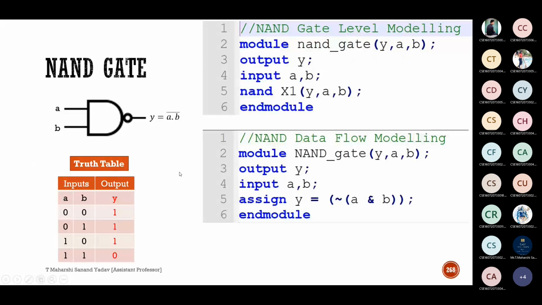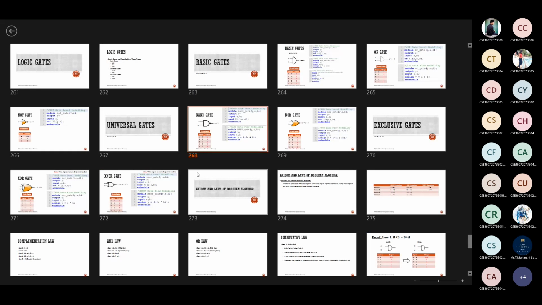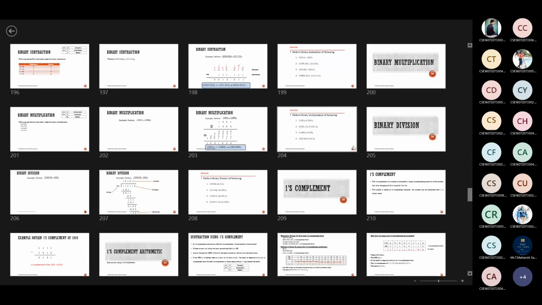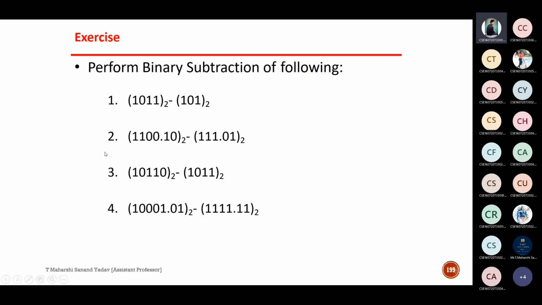Sir, do we have to do programs? Yeah, programs are also there, which are in units 3 and 4. So if you don't know the theory, you can't read the code here. And in order to understand the theory, you need to be familiar with the basic conversions. That's the reason I'm making you solve more problems. Once you are perfect with these basic conversions, then we can finish more topics easily. Then only you will understand the subject.